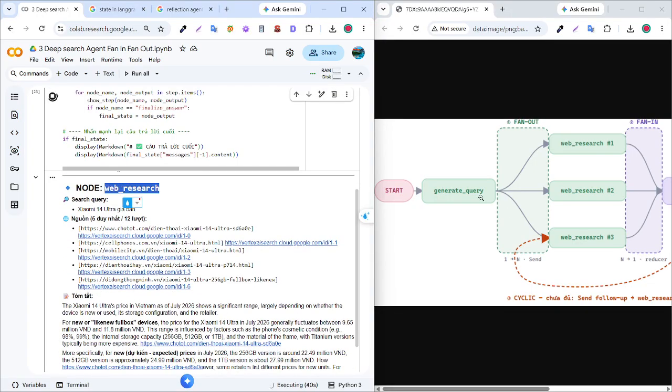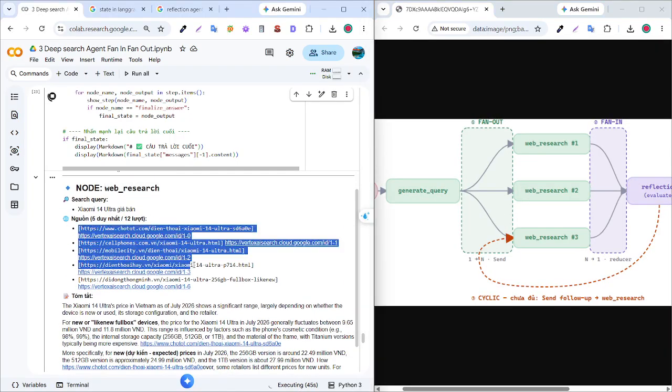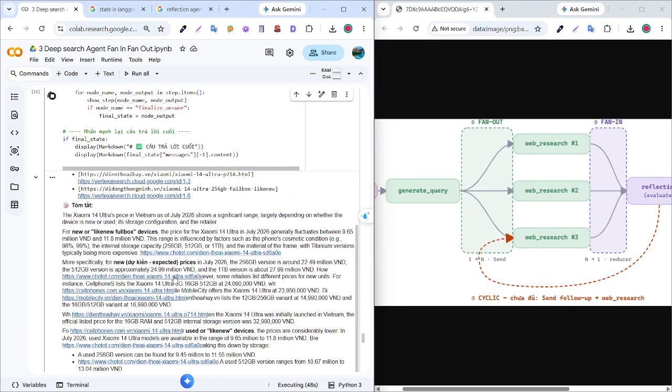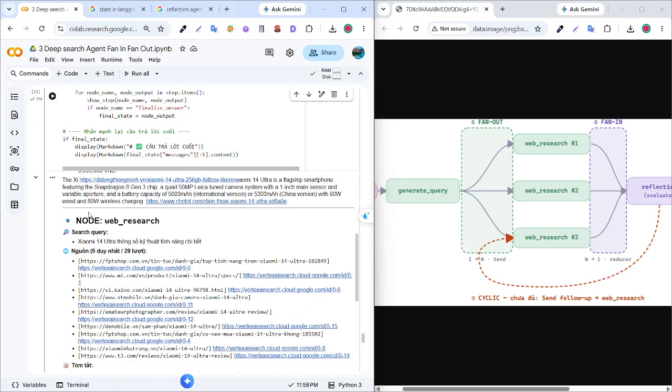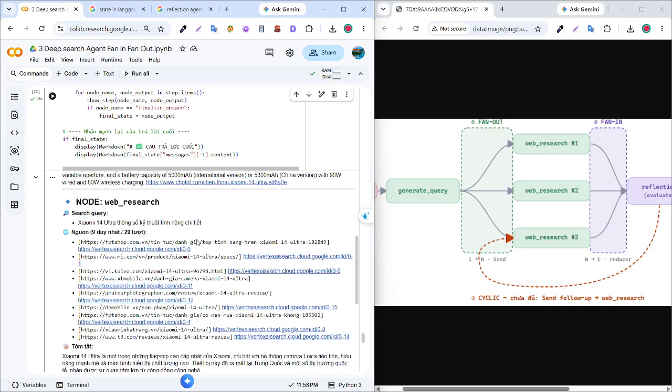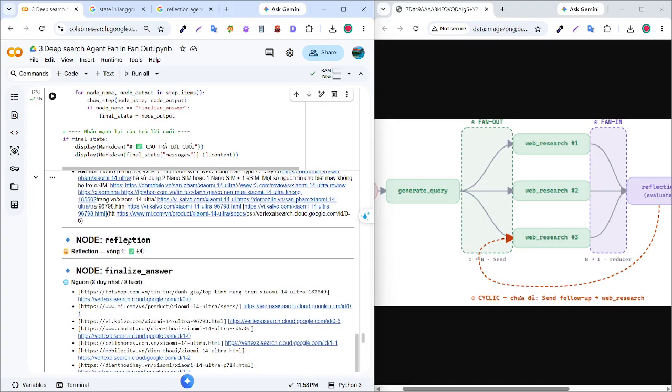So the first web search node will search for me about the Xiaomi 17 Ultra, and this is the summary for me. And the second node will query about the features in detail. When it finishes searching, I will combine it into the reflection node.